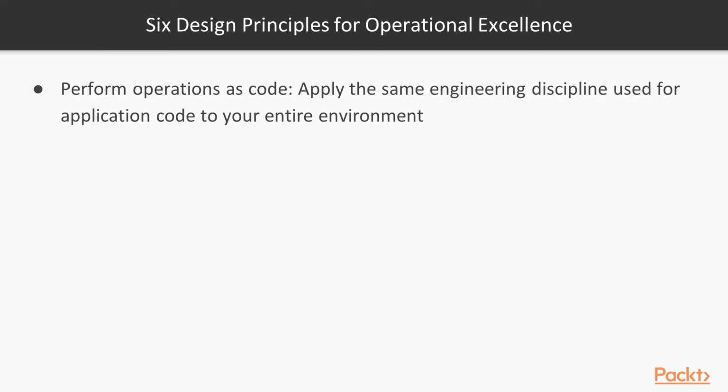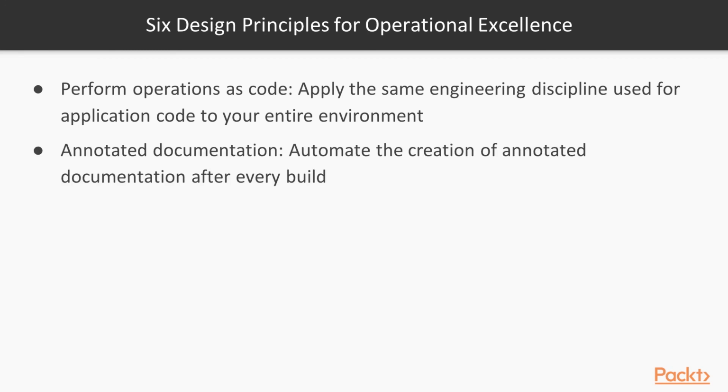So what we've just covered is summarized by AWS in their 6 design principles for operational excellence. Let's go over those. We've seen much of this in our labs and in our presentations up to this point. Number 1, perform operations as code. We definitely have done this in our Cloud Development Kit work, and we'll continue to do this throughout the course. So what you want to do is apply the same engineering discipline used for application code to your entire environment. Number 2, you want to have annotated documentation. We've also done this in our Cloud Development Kit code where we self-document within there. So you automate the creation of annotated documentation after every build.